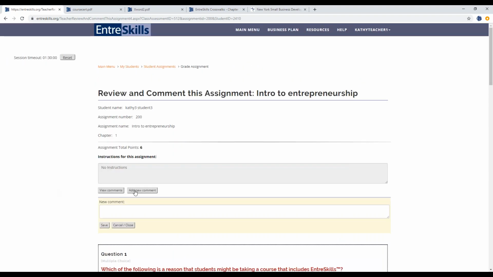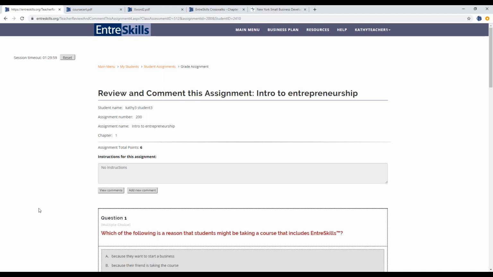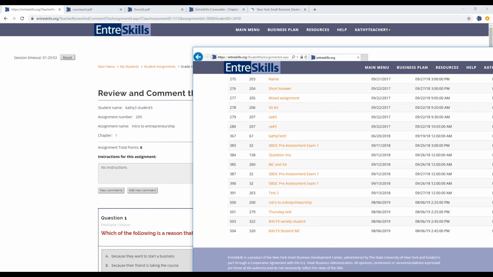And you could add a comment if you want them to do more work on something. Let's say you assigned some essay questions. If you wanted them to do more work on something, just type it in here and click save. And the student will see that when they log into their account.